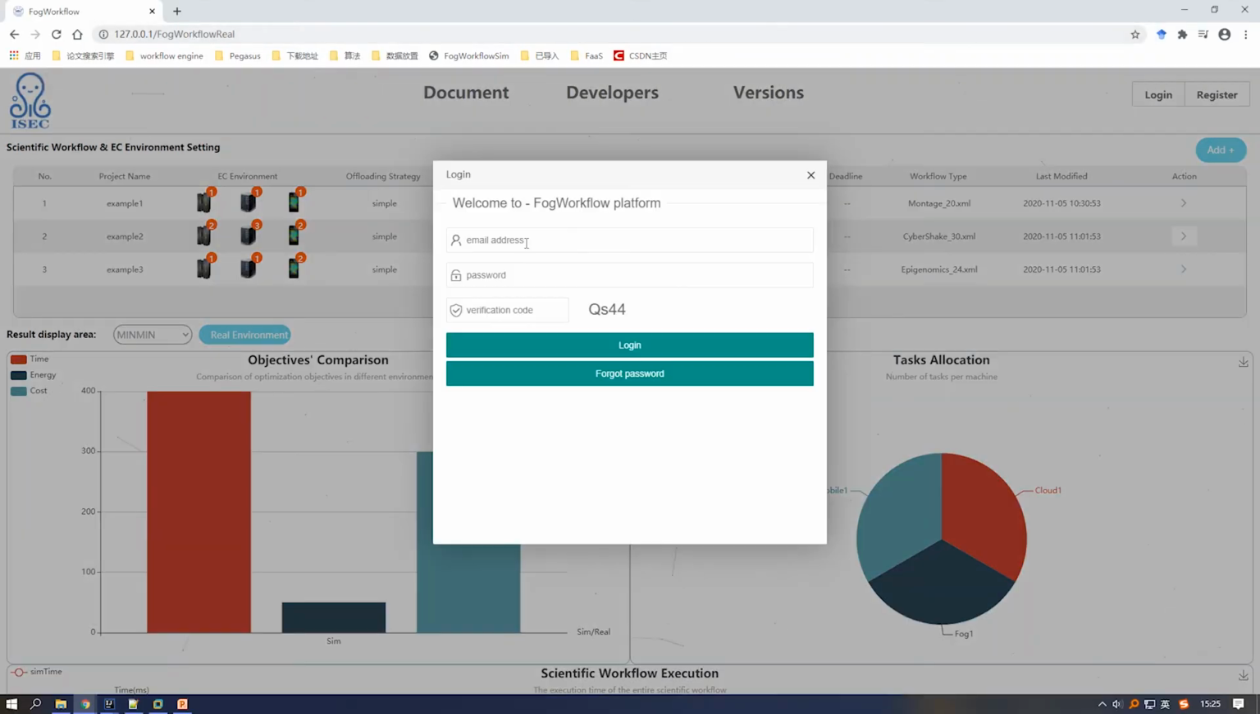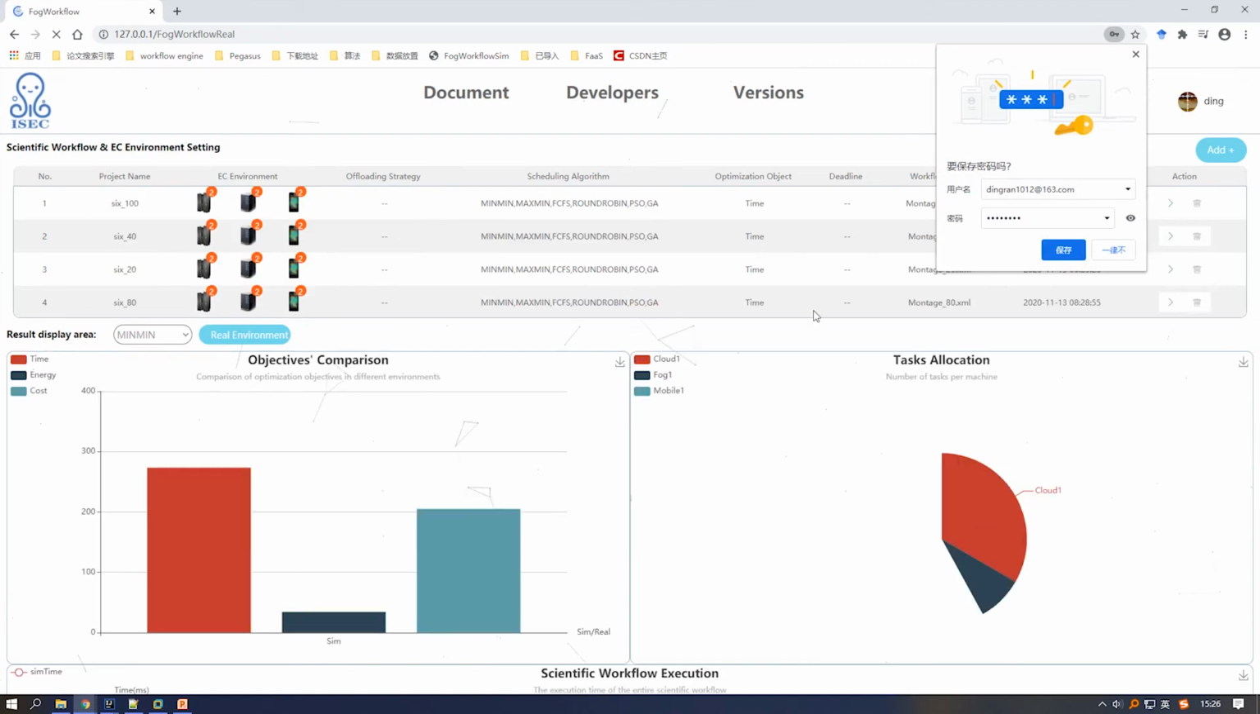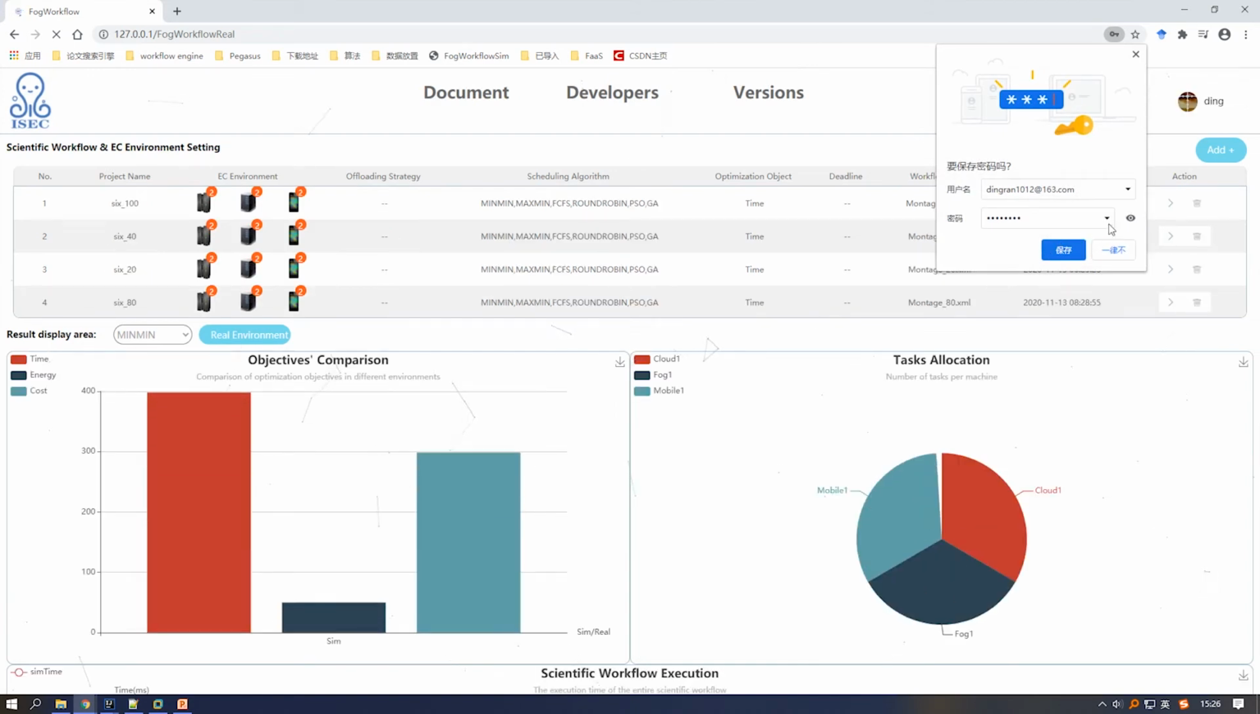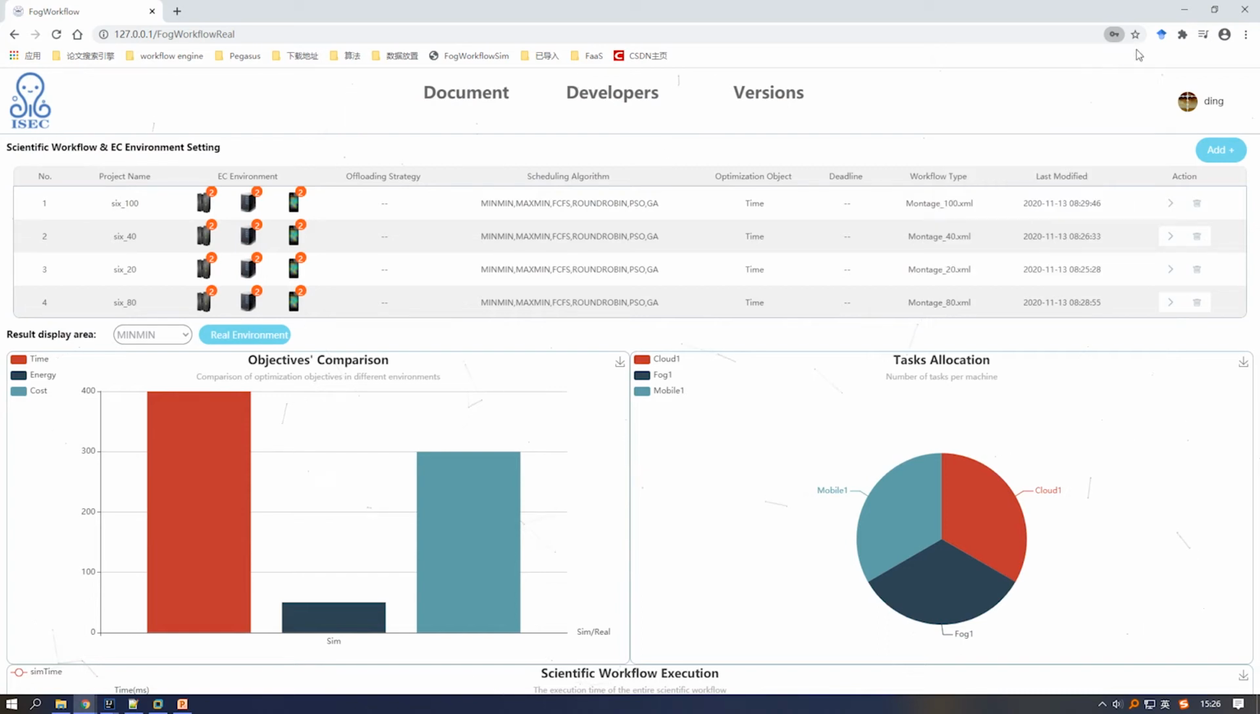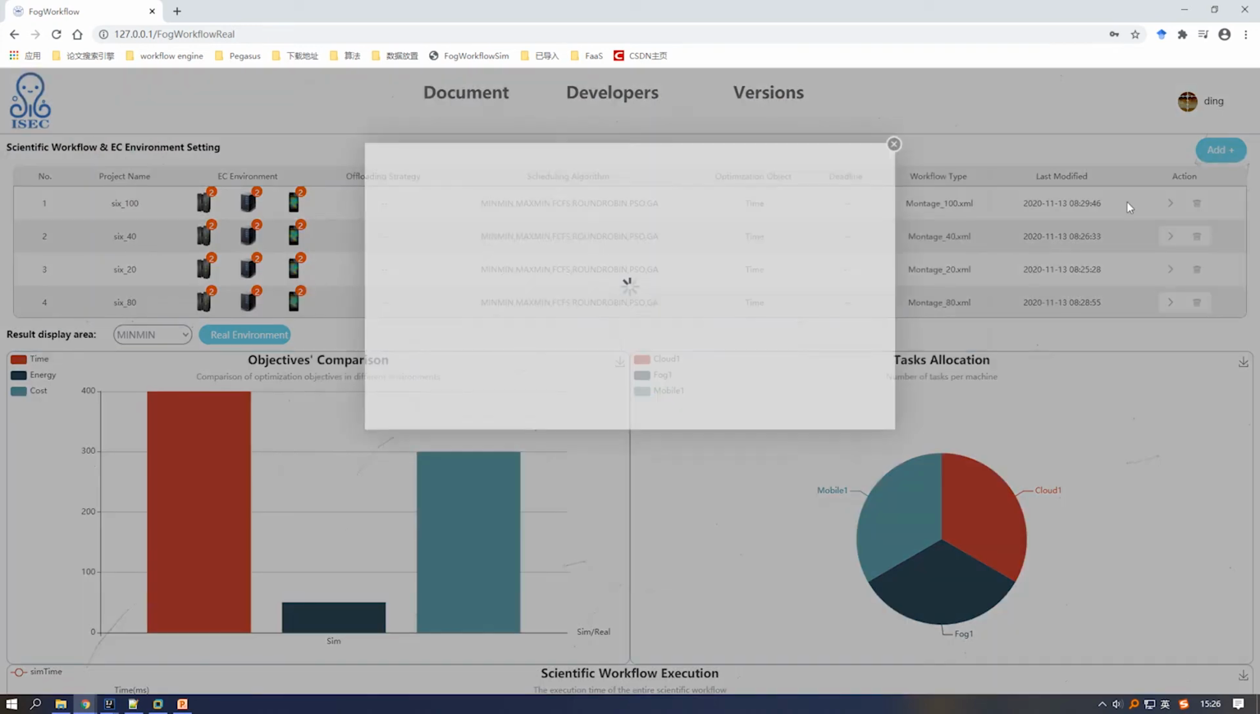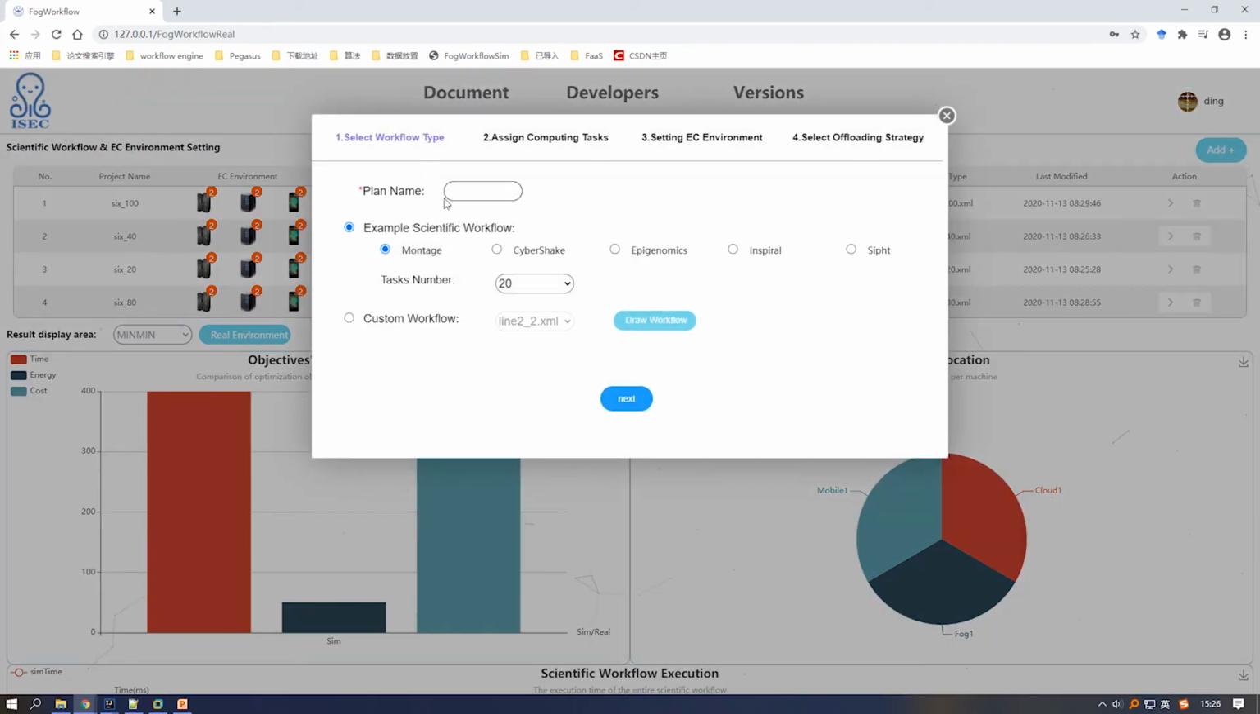Let me show you the usage of the demo system. To access our system, the user should register and log in first. We can clearly see that the interface is divided into three parts: scientific workflow and edge computing environment setting, result display area, and the detail of the execution result. After the users click the Add button, the page of adding execution plan will be opened.